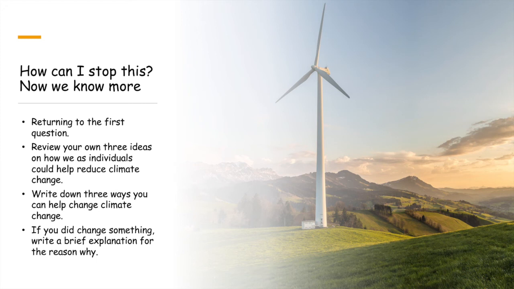Either underneath where your three original ones were, or somewhere else on the page to see what you would have changed. So do them in the same order, the top one the most important, and the ones underneath a little bit less important to you. And see if any of them have changed.